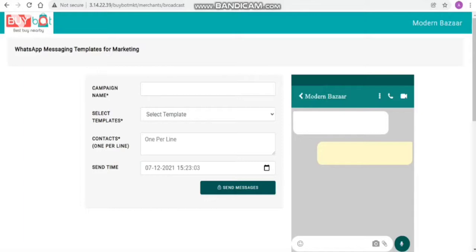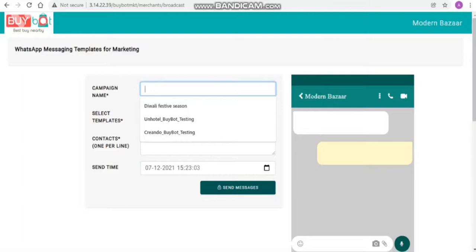So let us start. So here are the details which we need to fill for sending the particular marketing messages to the customer. And on the right side there will be a preview how the message will reflect to the customer WhatsApp. So let's start. So first details which we need to enter here is campaign name. Let's suppose a merchant wants to send marketing message for Diwali festive season, so he can select the campaign name as Diwali festive season.